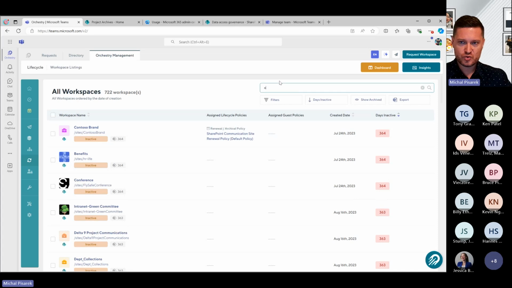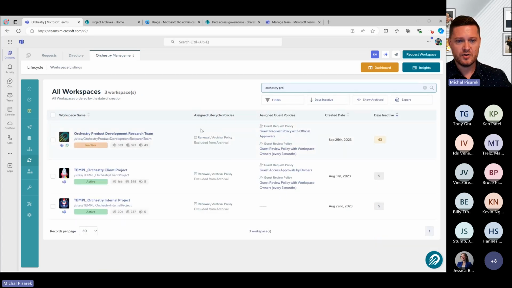And the way that we do inactivity, let me just go back to this Orchestry product area here. The way that we look at that inactivity as well is fairly holistically. So we can give you a really good understanding of if these things are active. And for instance, things like SharePoint activity, we look at things if someone's gone and edited a document or uploaded a document and all of those things that you would hope we would do. Now, this is just one type of insight.